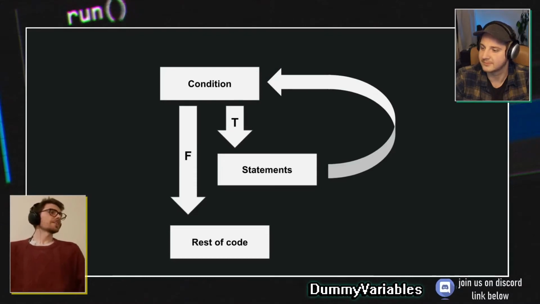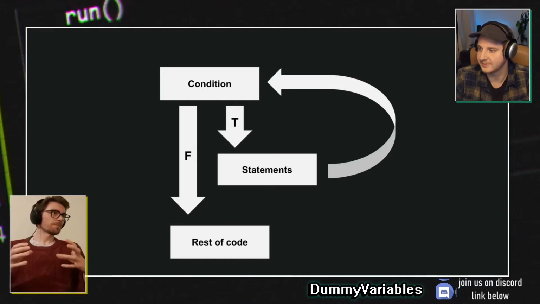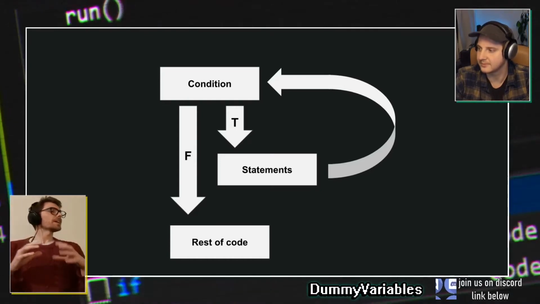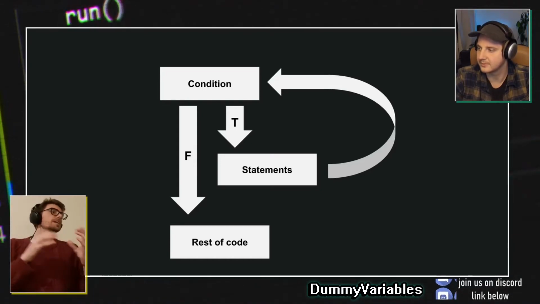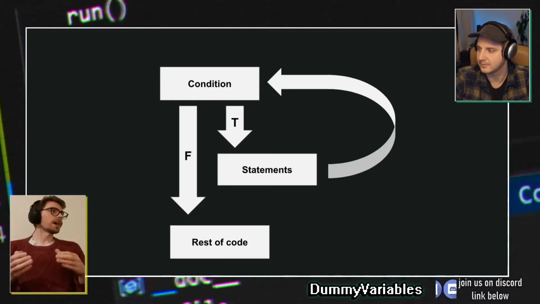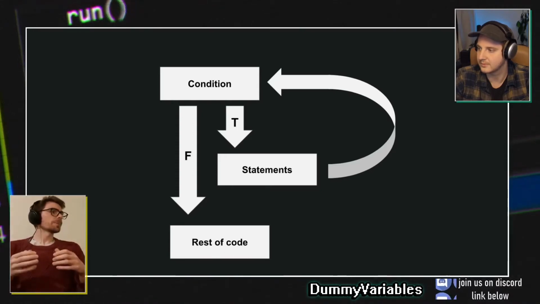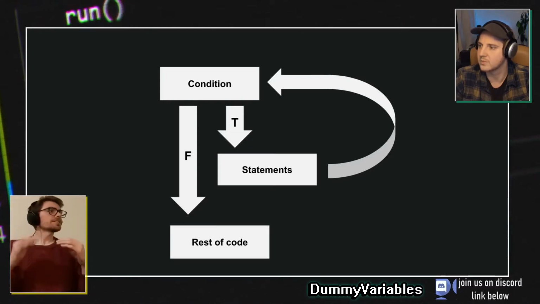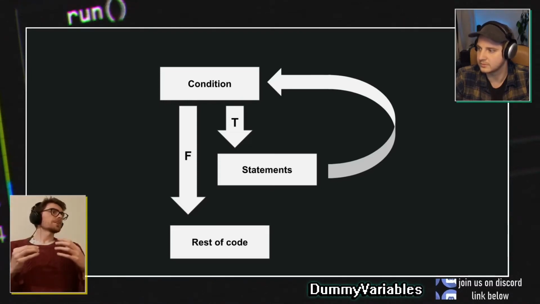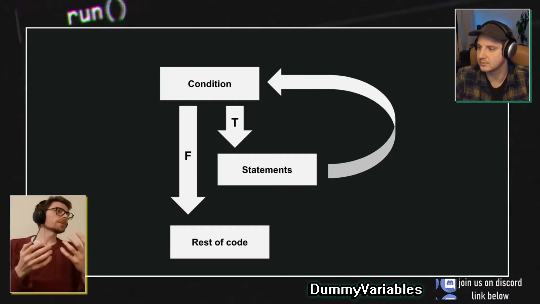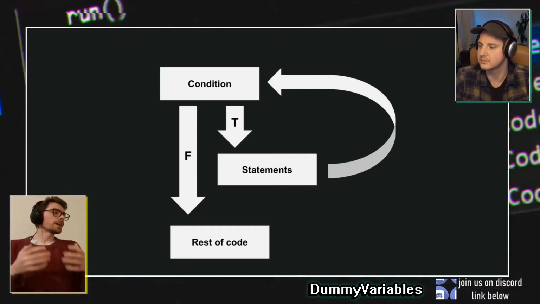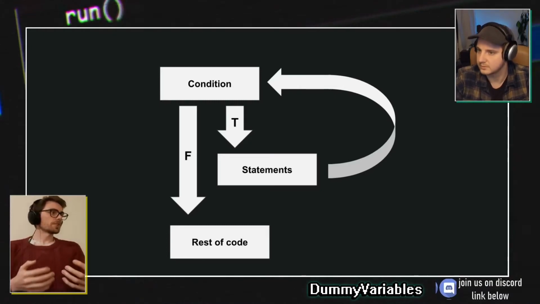Exactly. So this is our while loop. Our code's going to be coming in from the top, and it's going to hit this condition. If that's true, it's going to go into the set of statements that we've got on the right there. When it's done with those statements, it's going to go back to the start and start all over again. If that condition is true, it's going to do the statements again. But if it's false, then it's going to leave the while loop and return to the rest of the code.